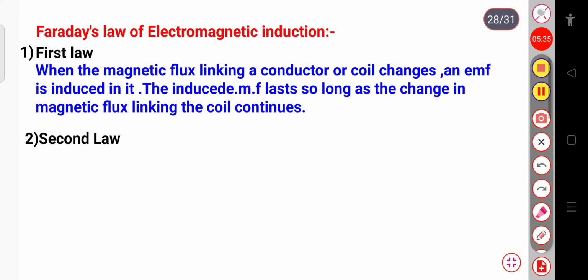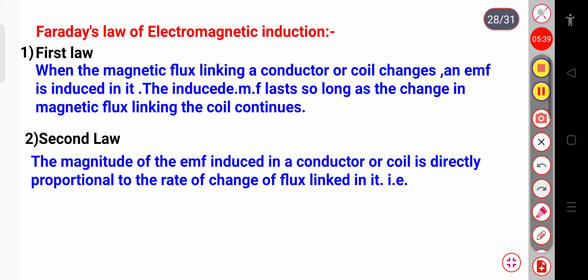Now we will see the second law. The second law states that the magnitude of the EMF induced in a conductor or coil is directly proportional to the rate of change of flux linked in it.